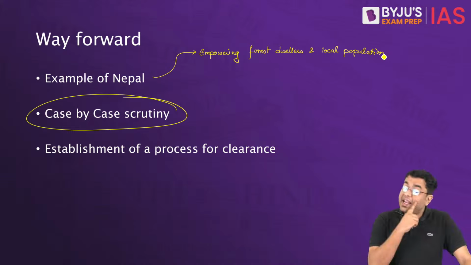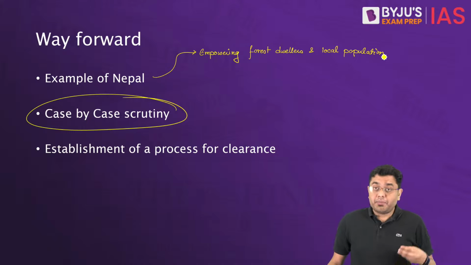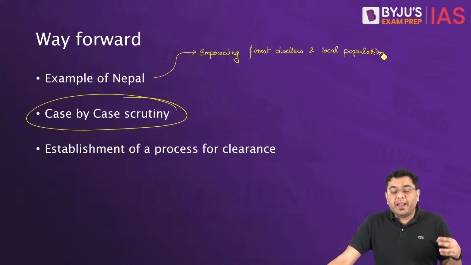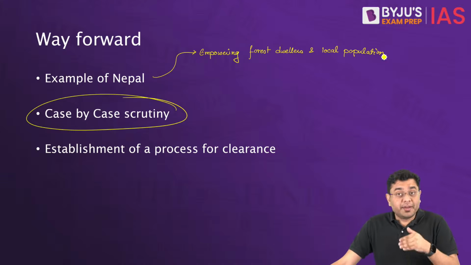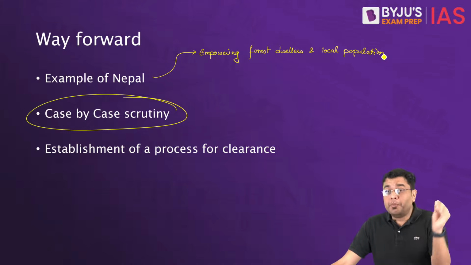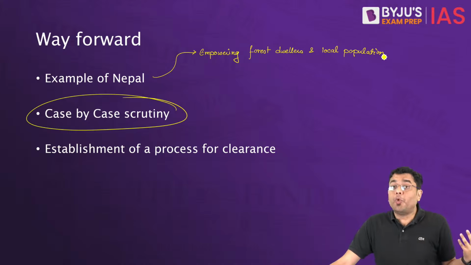Okay. Then establishment of a process of clearance, we have talked about it, in order to ensure faster clearance, because earlier the Environment Ministry in a very significant way had gained a fame, or rather defamation, for significant policy paralysis where the files would be stuck there for years altogether. Eventually, the investing company would withdraw that investment. So India has suffered a significant amount of economic losses because of that. So that is the purpose or the motive behind bringing this bill, in order to spruce up economic development, but at what cost? That is a question that remains relevant.